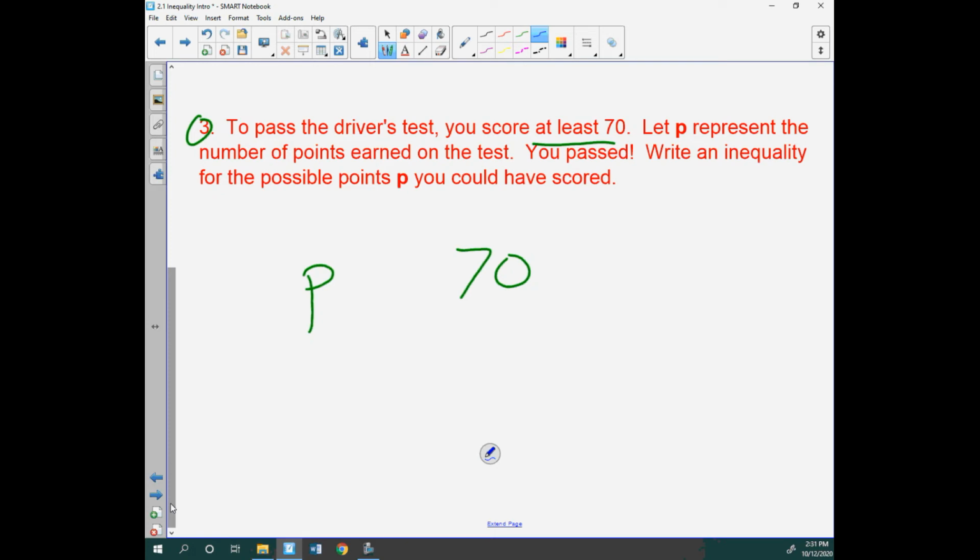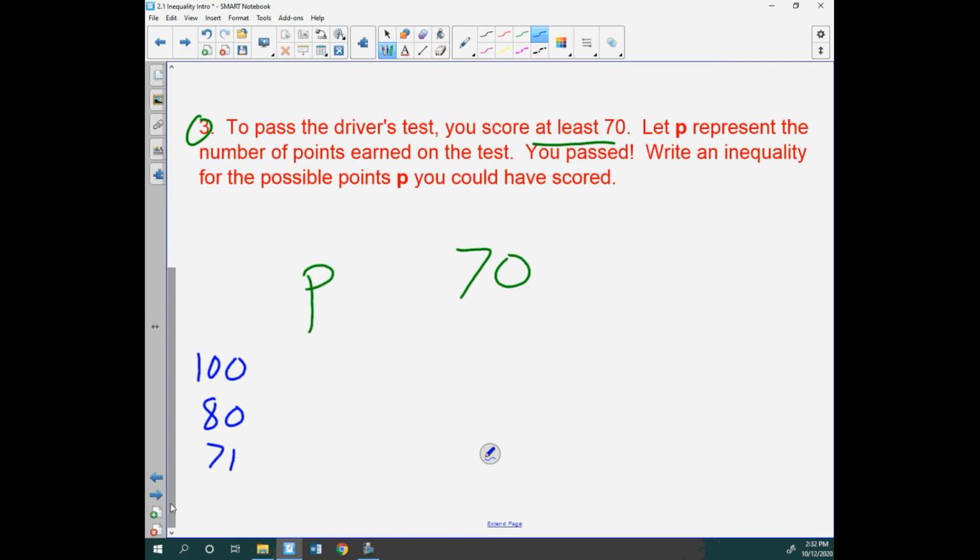So what I like to do is over on the left-hand side, my variables, I like to write different numbers that satisfy that equation. So if at least 70, just to get in my head which way this is going to open up and if I have to include it, okay? So example 1, hey, if I ace that test, if I got 100%, would I pass it? Yes, right? If I got 80, would I pass it? Yes. If I got 71, would I pass that? Yes.